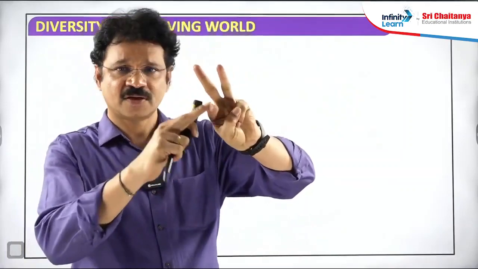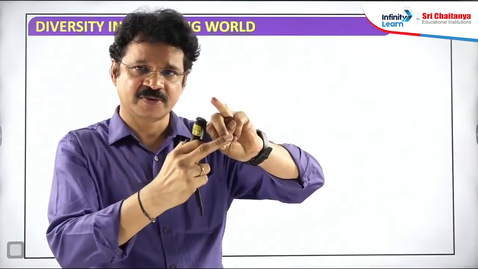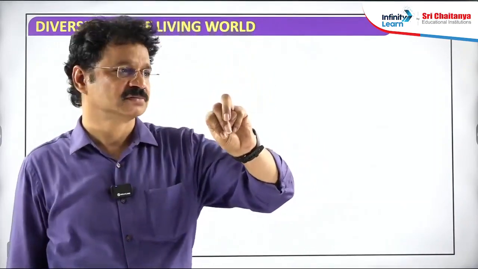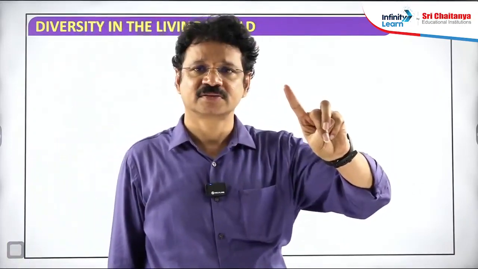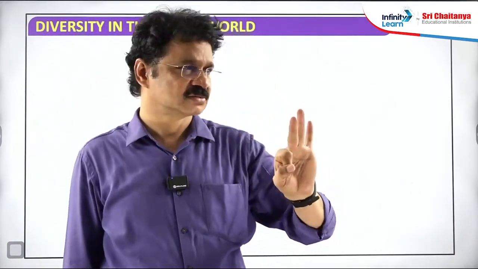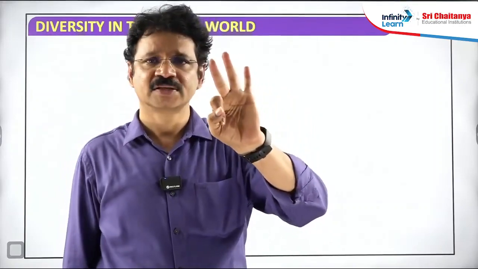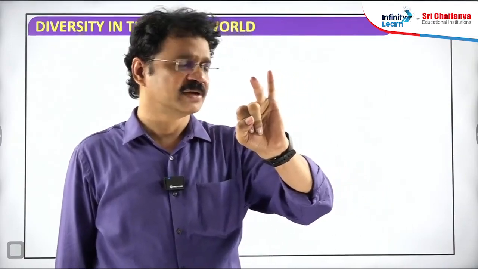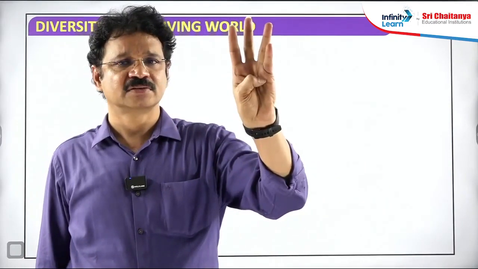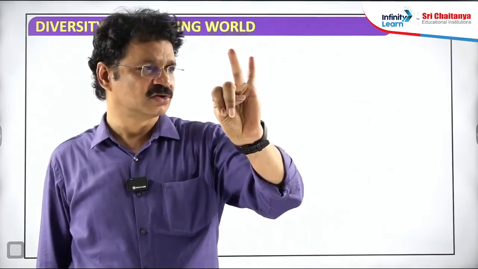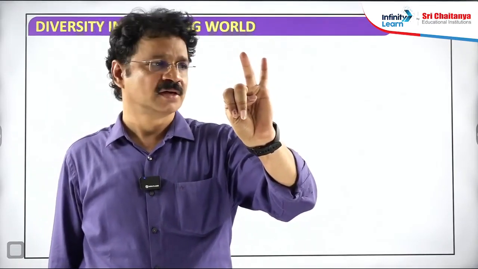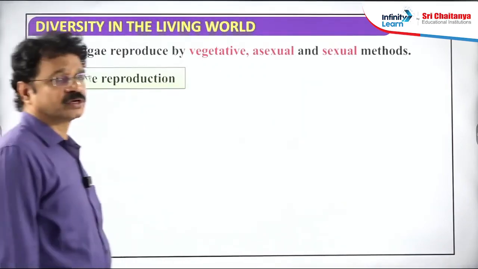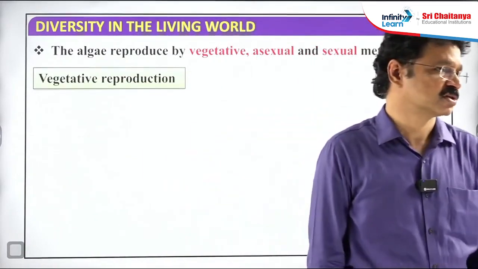One is the nature of cell wall material. Second one is the nature of reserve food material. Third one is types of photosynthetic pigments. First one, what are the cell wall materials? Cellulose, other polysaccharides. Nature of reserve food material? Starch. Types of pigments found in algae? Chlorophylls, carotenes, xanthophylls, and phycocyanin, phycoerythrin.